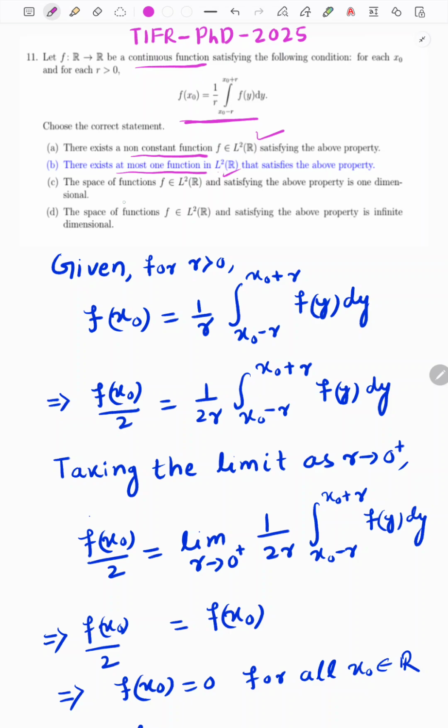And in option C it is telling that the space of functions which satisfy this property is a one dimensional vector space, and in option D it is saying that it is an infinite dimensional vector space, meaning there are infinitely many linearly independent continuous functions satisfying this property. So let us check which options are true.